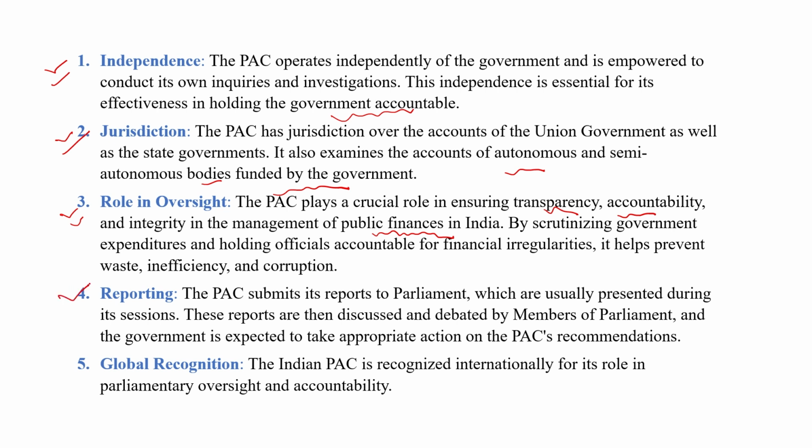Next is reporting. The PAC submits its report to Parliament, which is usually present during its session, whether it is the winter session, the monsoon session, or the budget session. So it can submit its reports during any session. These reports are then discussed in Parliament and debated by the Members of Parliament. If any correction is required, they can recommend it, and the correction will be done by the PAC or the President. And the government is expected to take appropriate action on the PAC's recommendations.